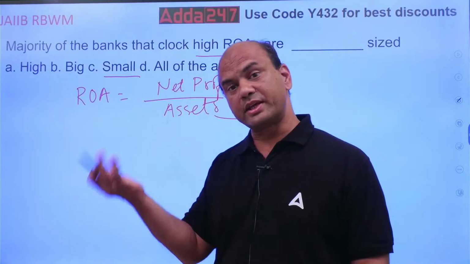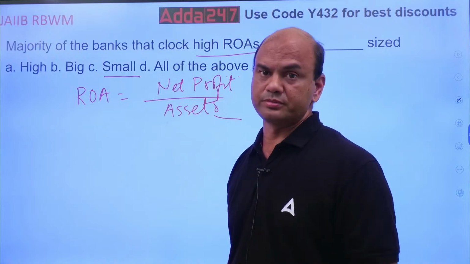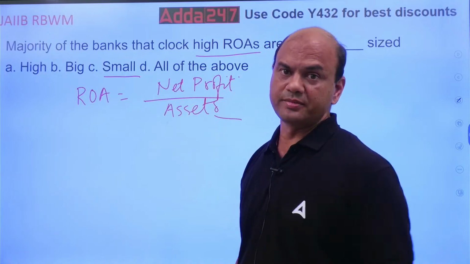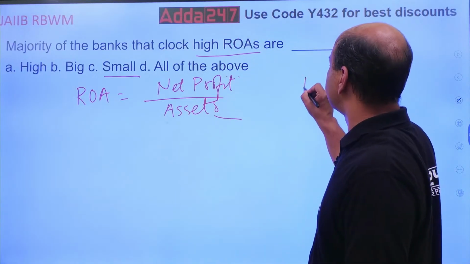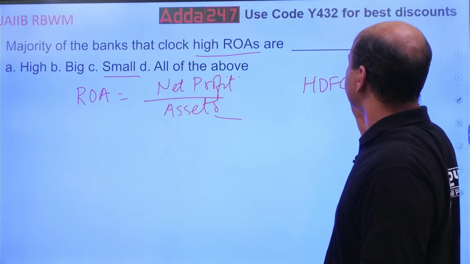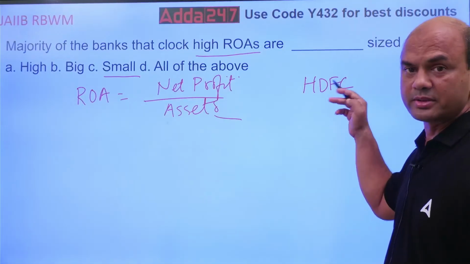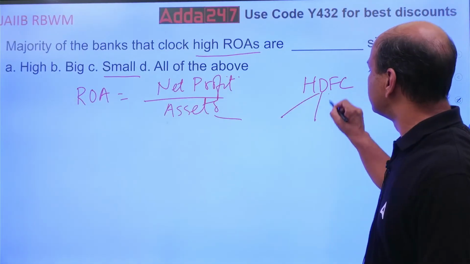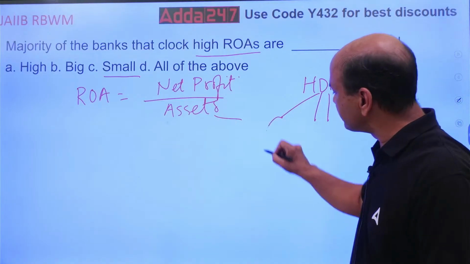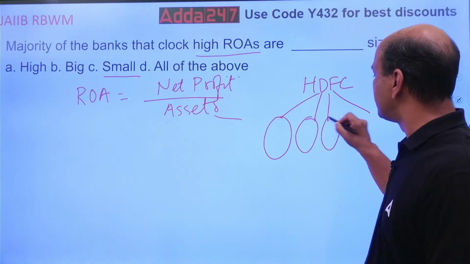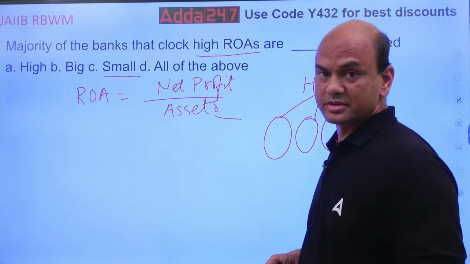Why do these large banks, even though they are so big, have higher ROAs? Because they operate as SBUs, strategic business units. Take any bank, say HDFC Bank. From outside you feel it's one bank, but they operate as separate units. Because of this, each unit becomes a small bank, and then each has to attain a higher ROA for itself.